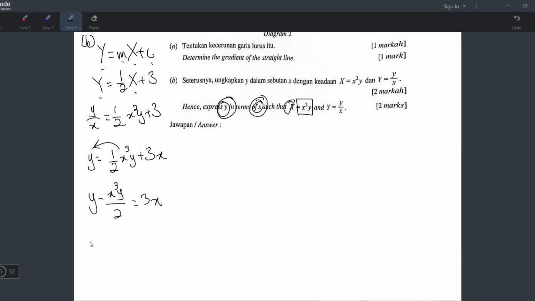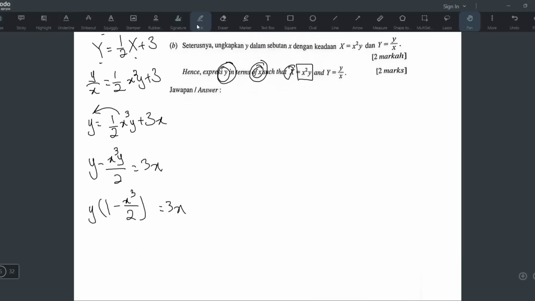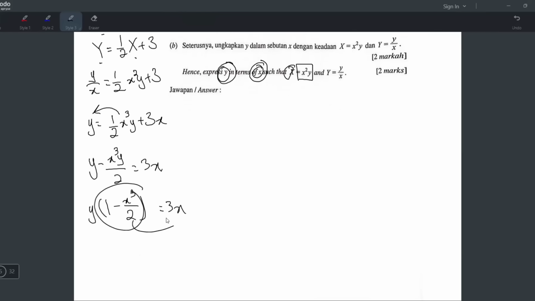Now I will factor out the y, because both these two terms can be divided by y. So what is y divided by y? 1. And from here, when you divide by y, you are left with x power 3 over 2. Now, how do you make the y single? Move this whole thing there, right?